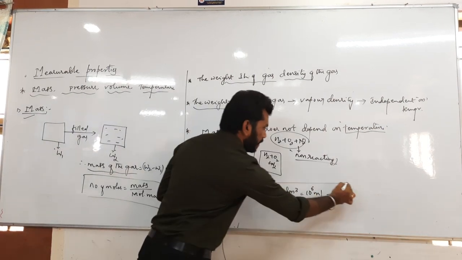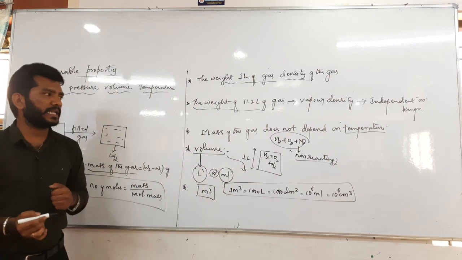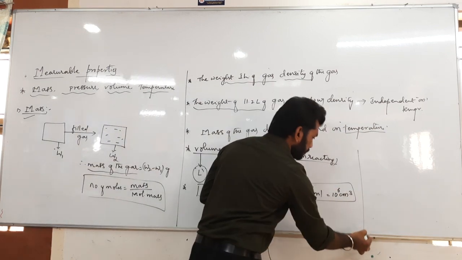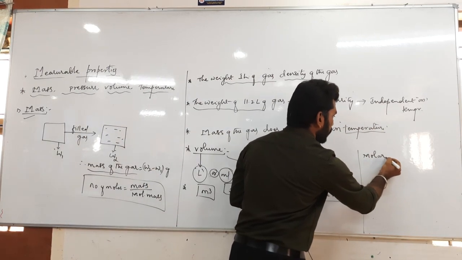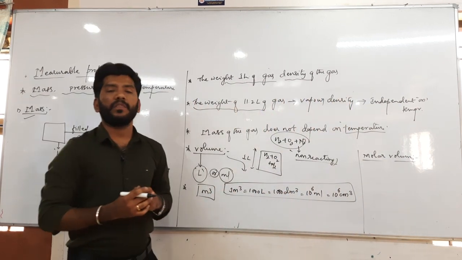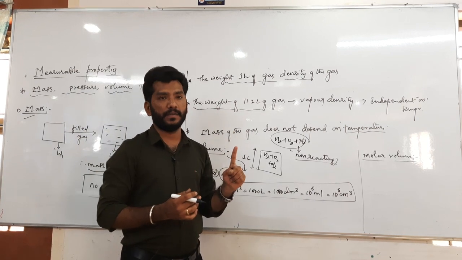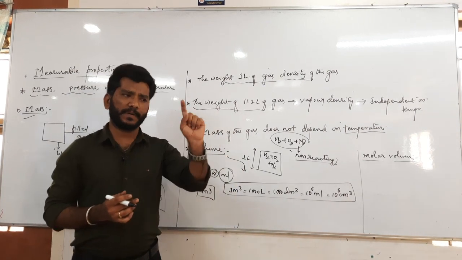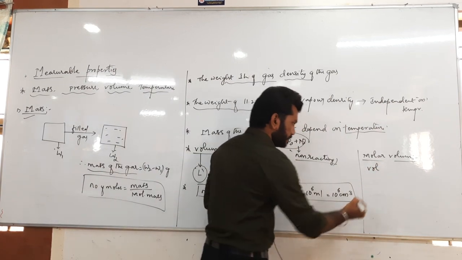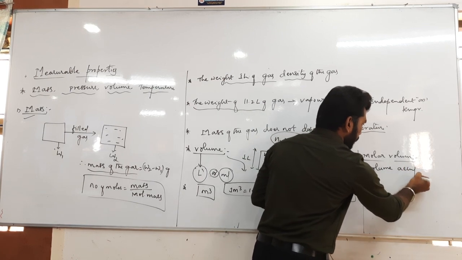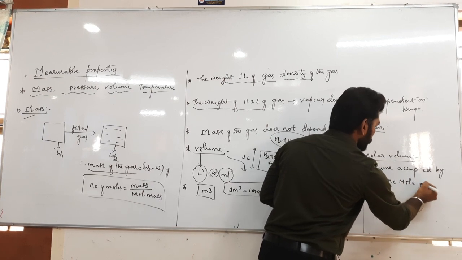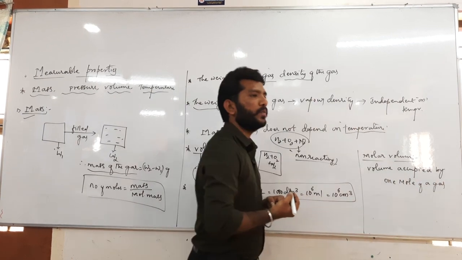Okay guys, having said that, there is a term called molar volume. So what do we actually mean by molar volume? Molar volume is the volume occupied by 1 mole of a gas. So the volume occupied by 1 mole of a gas is called molar volume.